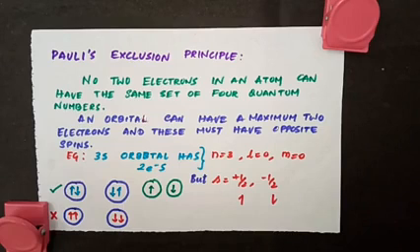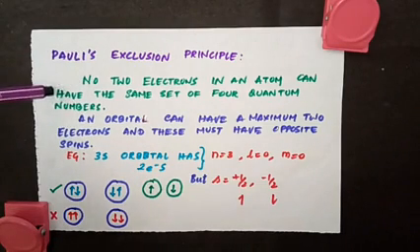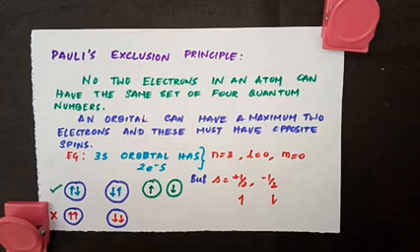Next rule that we need to follow is Pauli's exclusion principle. According to this principle, no two electrons in an atom can have the same set of 4 quantum numbers. So far we have seen 4 different quantum numbers, which are like the address of an electron in an atom. So according to Pauli's exclusion principle, no two electrons in an atom can have the same set of 4 quantum numbers, which means at least one of the quantum numbers will be different for the 2 electrons.